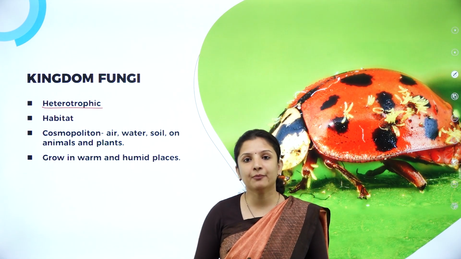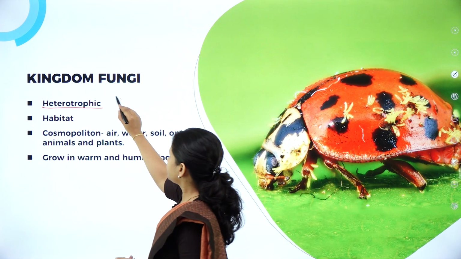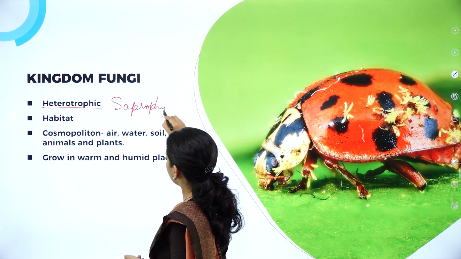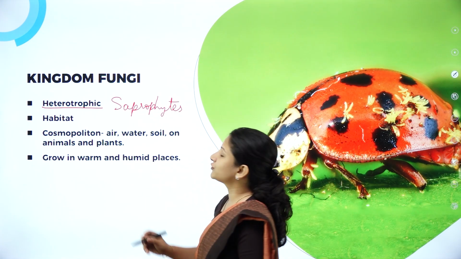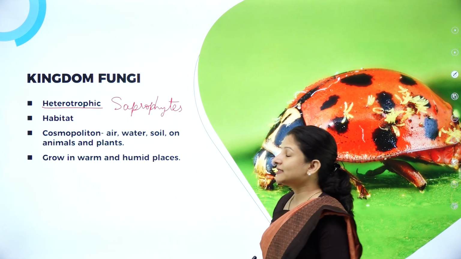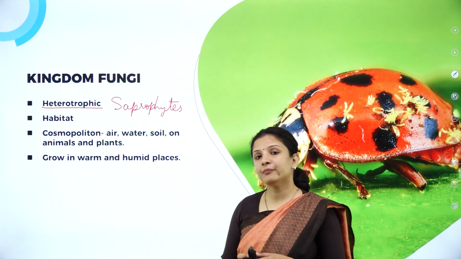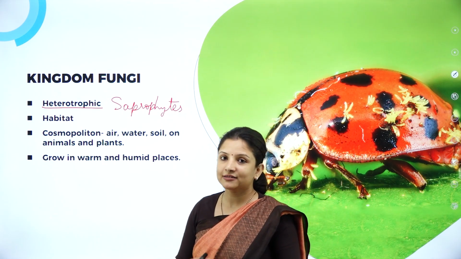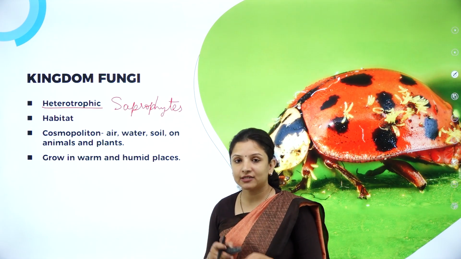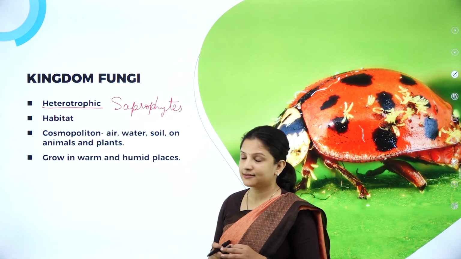of them are saprophytes. That is, they grow on dead and decaying organic matter, wherein they make use of the dead and decaying organic matter for their food. And some of them can also be parasitic on plants as well as animals. So, being heterotrophic, they can be saprophytes or they can be parasites.